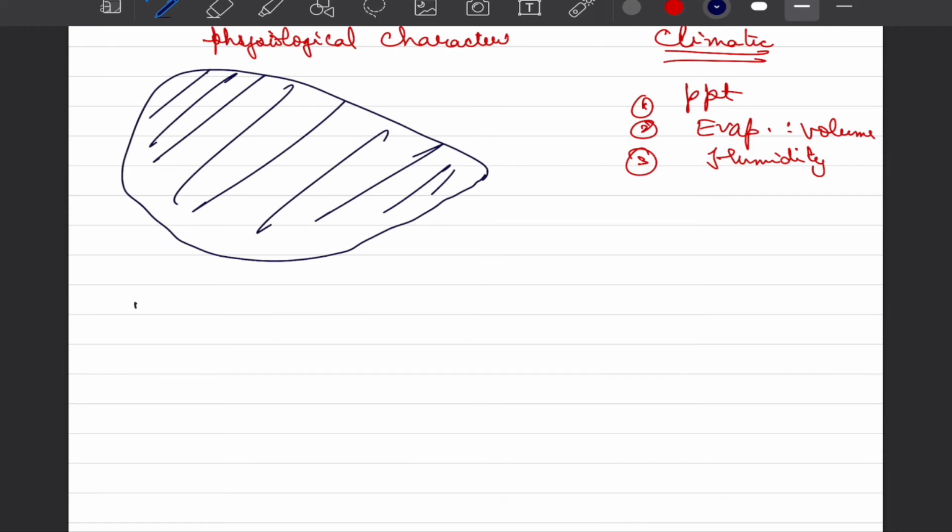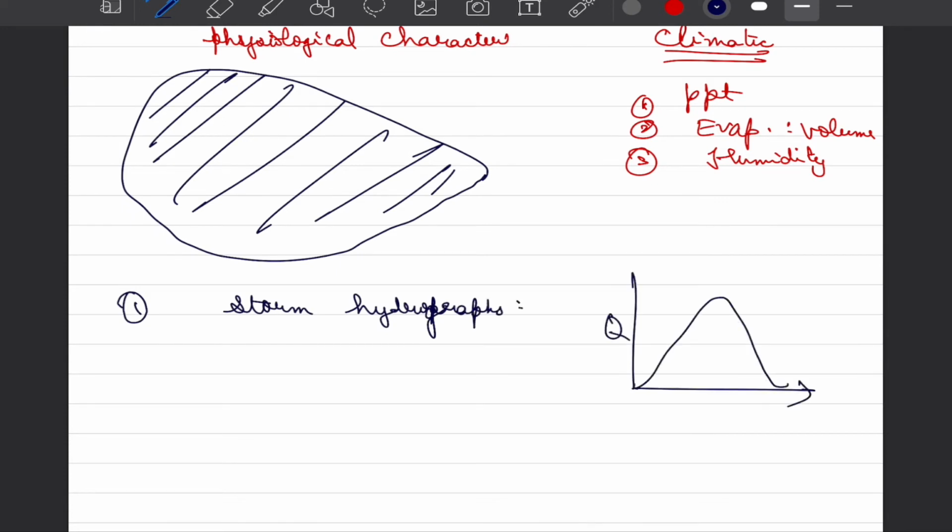So if we talk about specific hydrographs, which we call storm hydrographs, storm hydrographs essentially means that once precipitation or a storm passes by, how this discharge curve is going to look with respect to time.